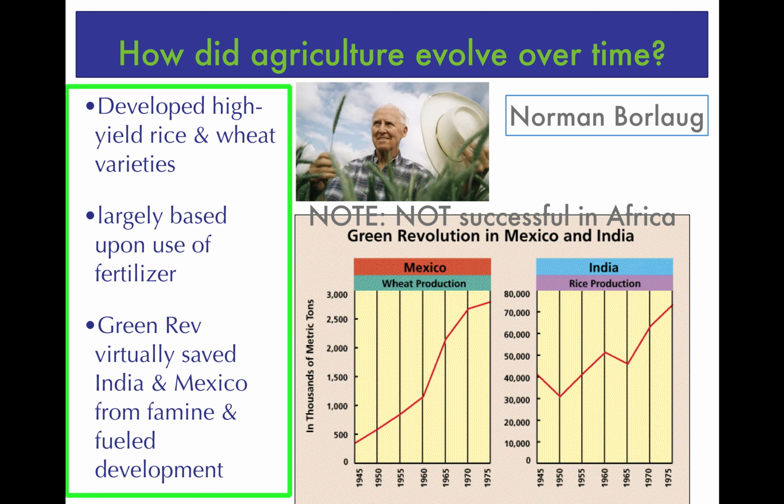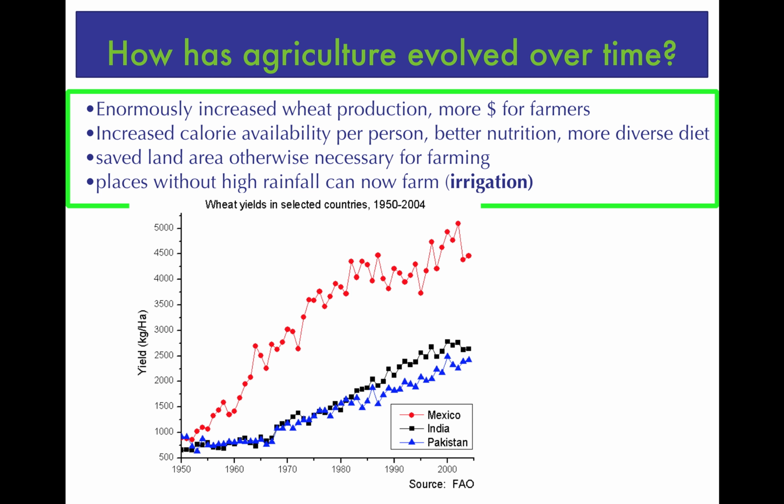But do note, that doesn't mean that this was universally successful. For example, there were no successful varieties developed for sorghum, which was the common plant that is grown in many areas of Africa. So this wasn't a catch-all solution for everyone. But specifically in Mexico and India, it got so successful in India that India was able to continue to feed its own population without necessarily having to rely upon imports for some period of time. And you could just simply see in general the yields of these wheat varieties truly skyrocketing. So enormously increased wheat production.